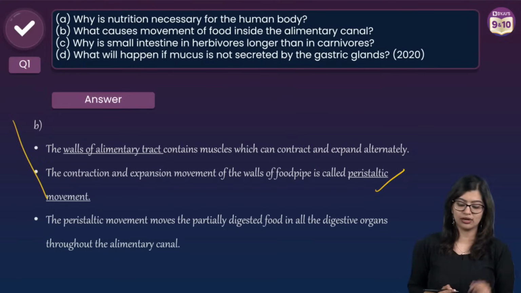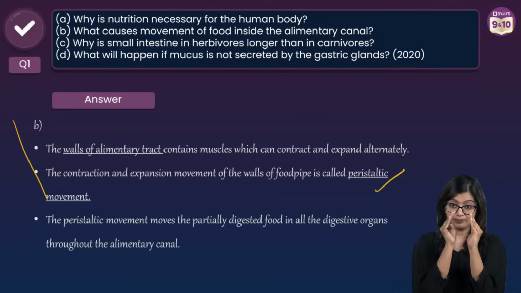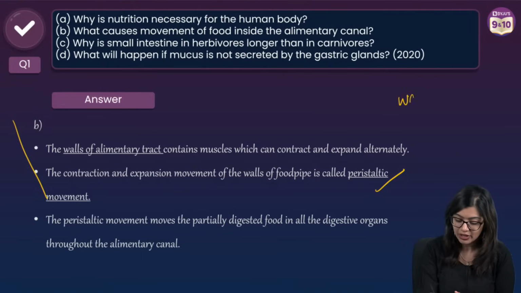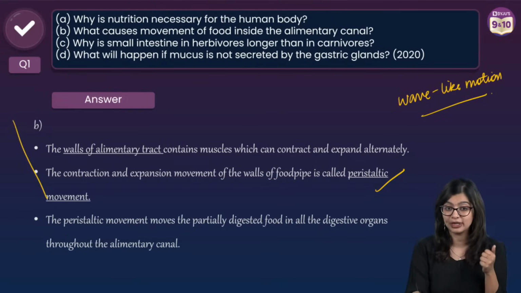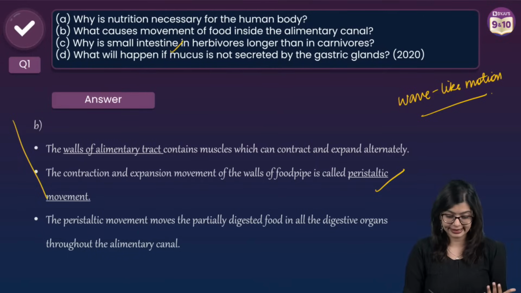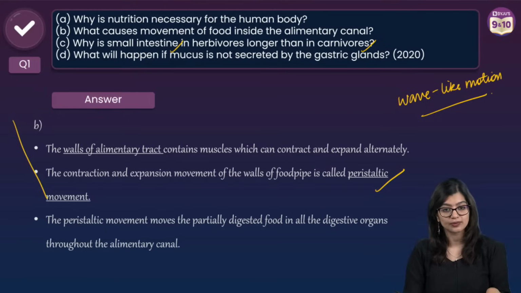So 1 mark here for writing that the peristaltic movement is the alternative contraction and relaxation of the alimentary canal, which results in a wave-like motion. So keywords need to be there. Now, why is the small intestine in herbivores longer than in carnivores?